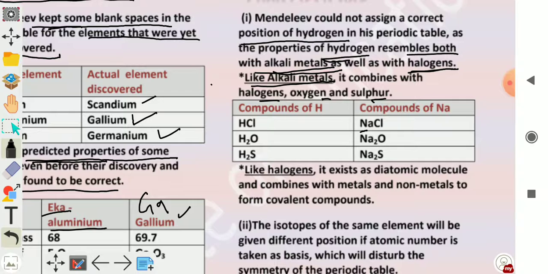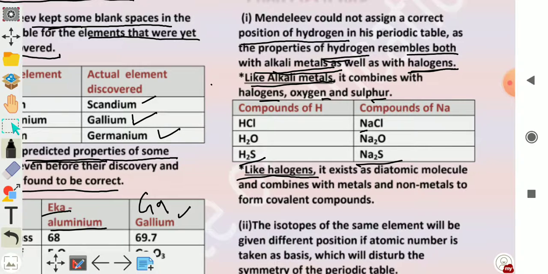Similarly, when hydrogen combines with sulfur, it forms the compound H2S, and when sodium combines with sulfur, it forms Na2S. So like alkali metals, it combines with halogen, oxygen and sulfur. Hydrogen also combines in a similar manner. Like halogens, halogens से कौन सी प्रॉपर्टी रिजेंबल होती हैं?